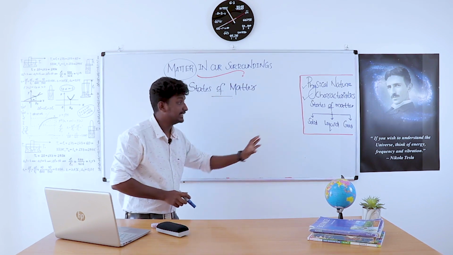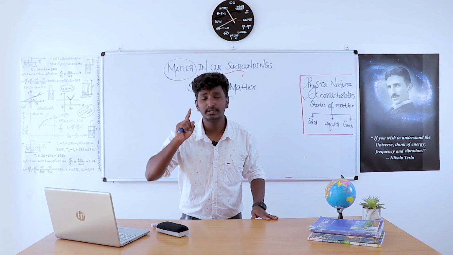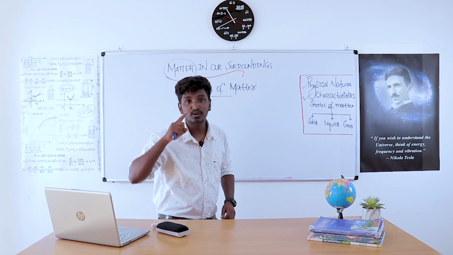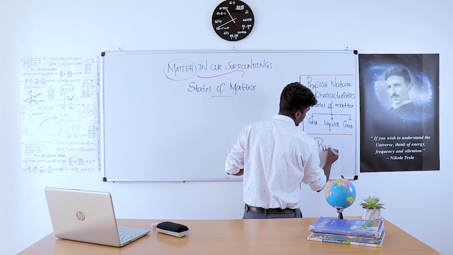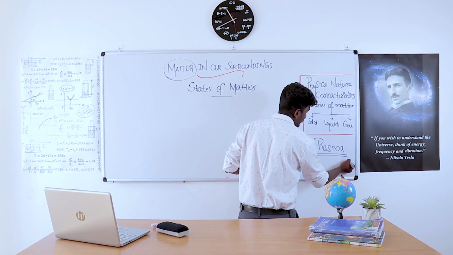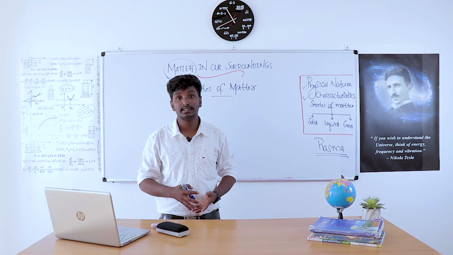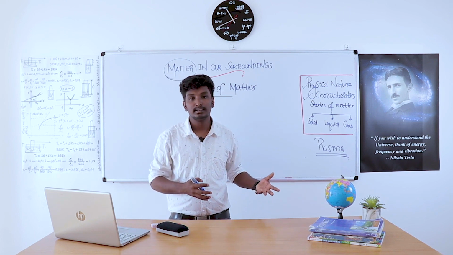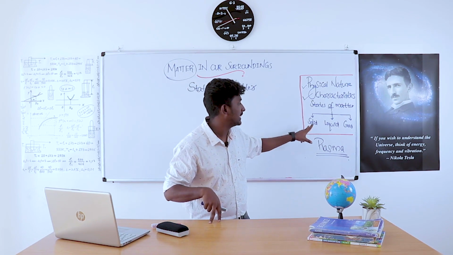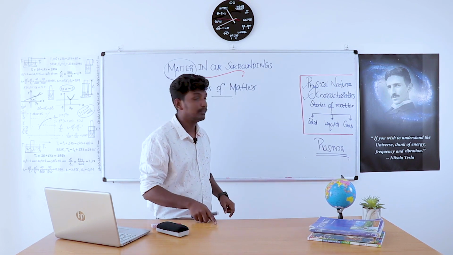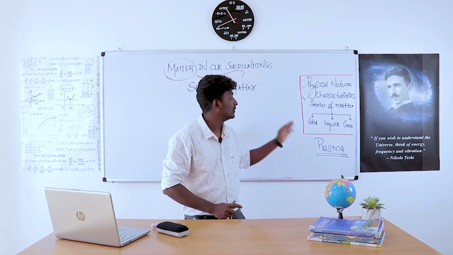We are studying three states of matter: solid, liquid and gas. But remember one thing, there is one more state called plasma. It is the molten state that can be seen on other planets or in the sun. This state is not under our concern. So we are studying only three states of matter: solid, liquid and gas. In your text also it is written that we have three states of matter: solid, liquid and gas.